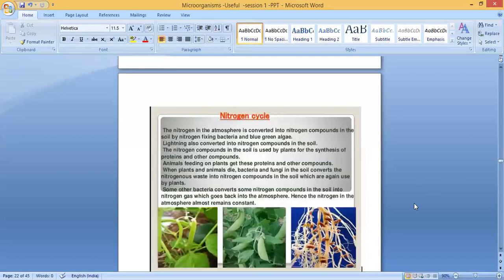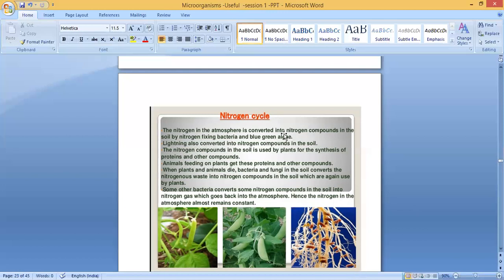Clear, children? So this is what I explained. Same thing: what is meant by the nitrogen cycle? The nitrogen in the atmosphere is converted into nitrogen compounds in the soil by nitrogen fixing bacteria and blue-green algae.